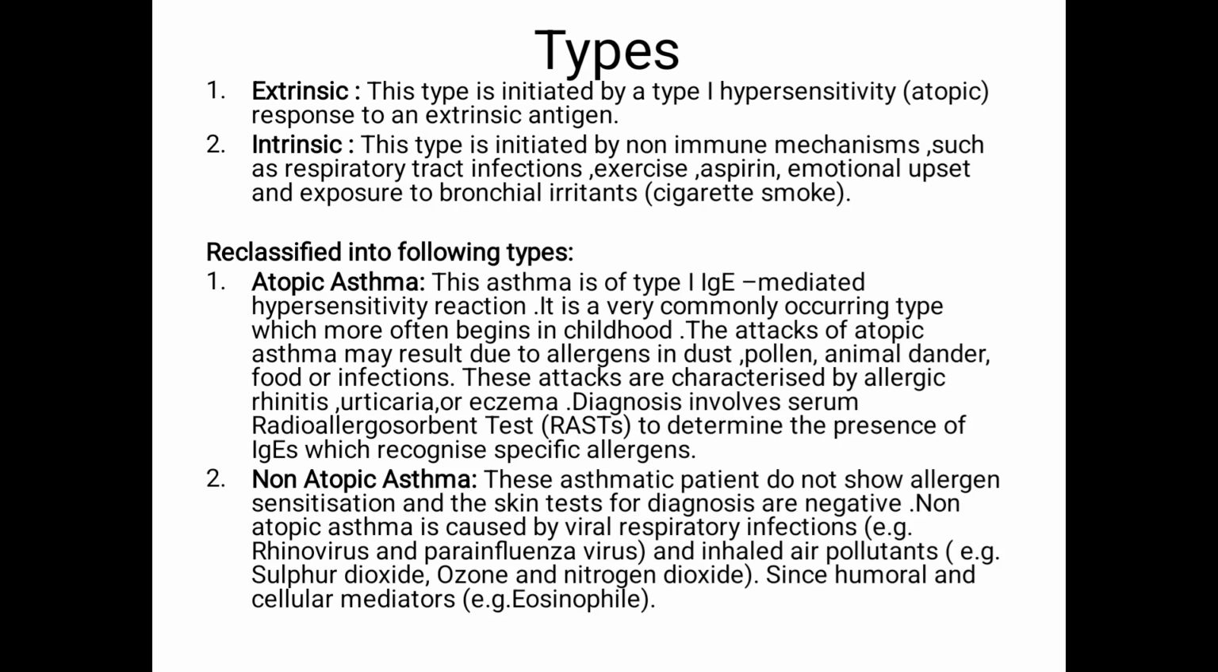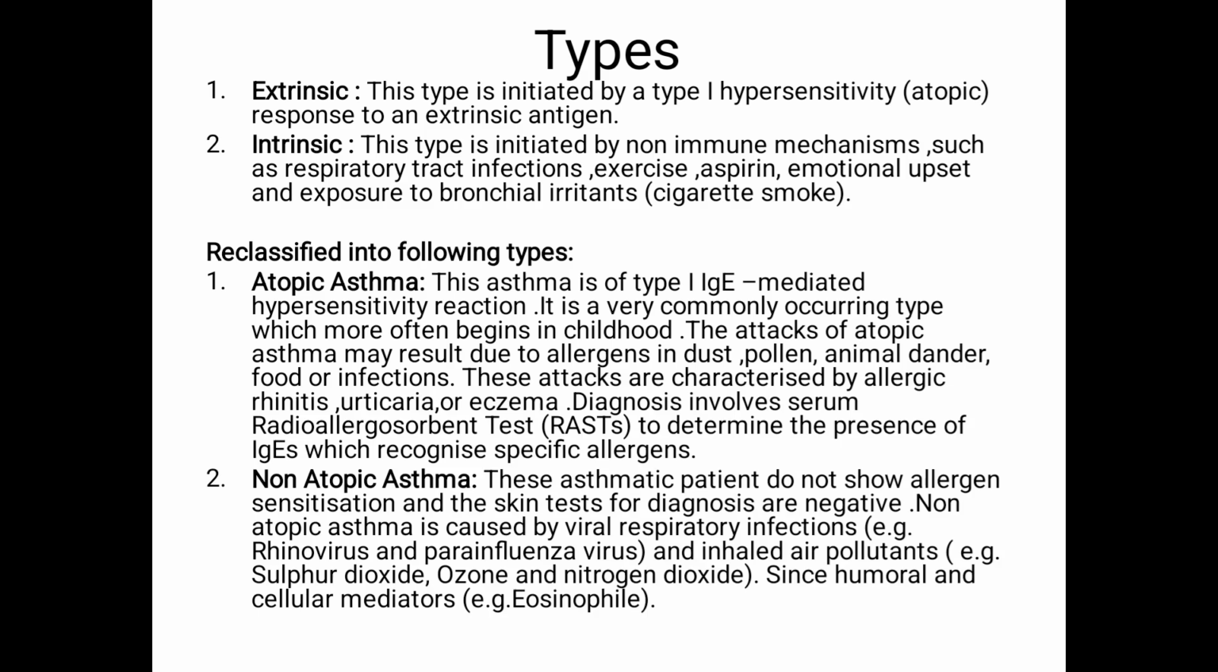Now we'll move to the second, non-atopic asthma. Now these asthmatic patients do not show allergen sensitization, and the skin tests for diagnosis are negative. They show you the negative test, or the allergen sensitization may or may not be shown. Non-atopic asthma is caused by viral respiratory infection, for example rhinovirus and parainfluenza virus, and inhaled air pollutants, for example sulfur dioxide, ozone, or nitrogen oxide. Eosinophil is the humoral and cellular mediator here, which is the granulocyte of your WBC.